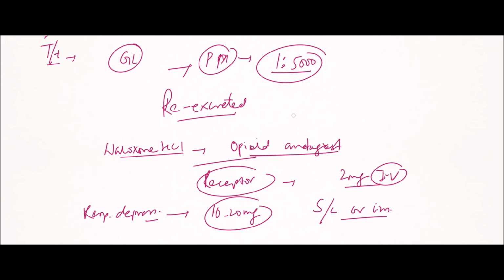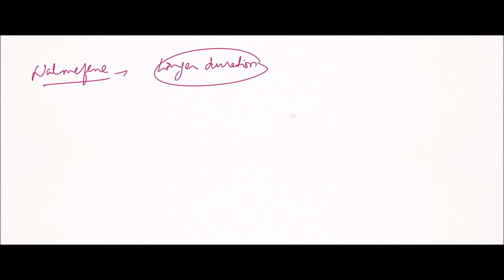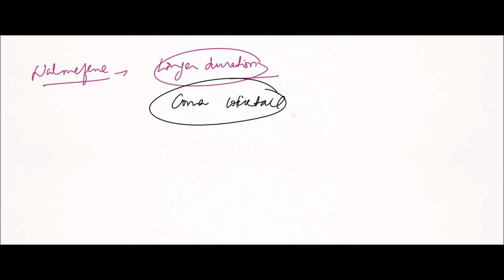Another drug is nalmefene. It has a longer duration of action as compared to naloxone. Now something is known as coma cocktail. So what is coma cocktail?